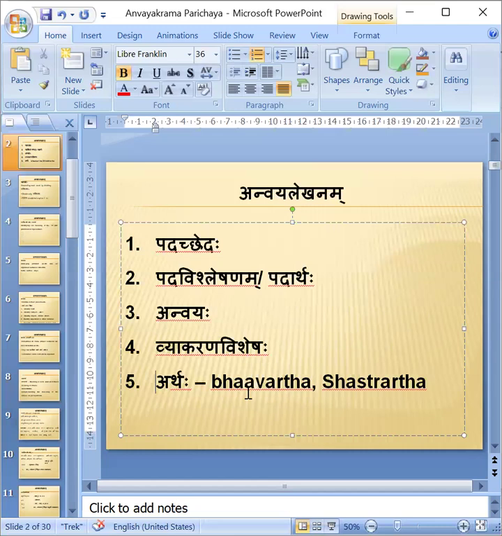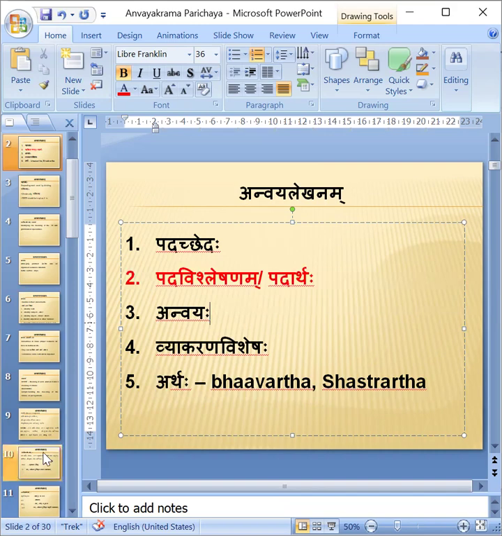These 4 things. Pada Vishleshana is not needed for the exam. But to understand proper Anvaya, we need Pada Vishleshana. As a topic, how to understand those things. But in the exam, we don't have to write Pada Vishleshana. Okay, it means identifying which Anta, which Linga, which Vibhakti the Pada is. Those are all Pada Vishleshana. Okay. Any doubts in this?